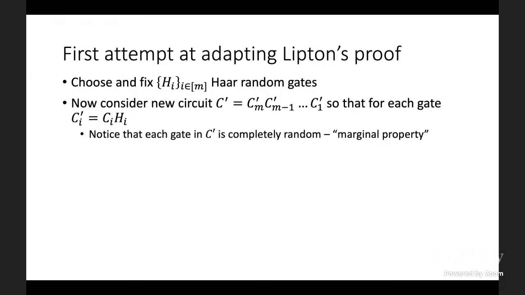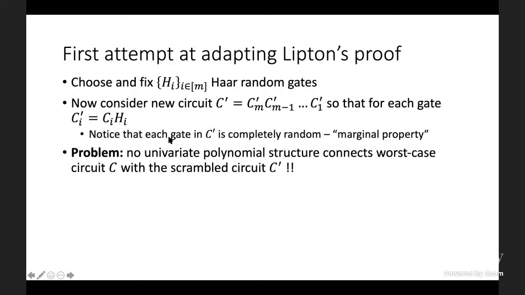And of course, this is the analog of Lipton's marginal property. Remember, Lipton in his proof took a fixed matrix X and shifted it by something random to get a new uniformly random matrix. That's very much the equivalent of what we're doing here. We're taking a fixed circuit and shifting it, so to speak, by multiplying it by a Haar-random gate. But the problem here is that unlike in Lipton's case, we've scrambled too well.